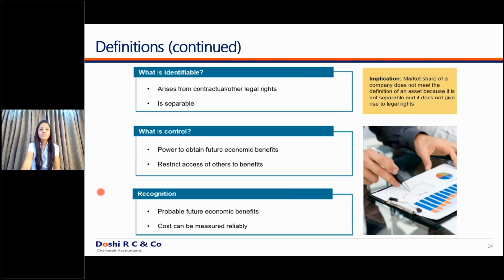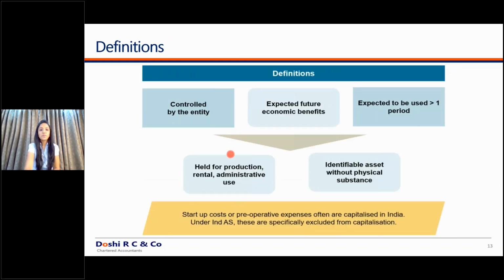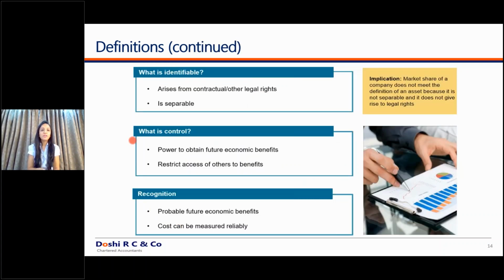So as we discussed, this is the property, plant and equipment, and this is the intangible assets. So the only thing which lacks physical substance we'll have to see as an intangible asset. But what do you mean by identifiable? Now, identifiable is that which arises out of a contractual or legal right and is separable from the company. So only if an asset arises from a contractual or legal right and it is separable can you say that a particular asset is an identifiable asset.